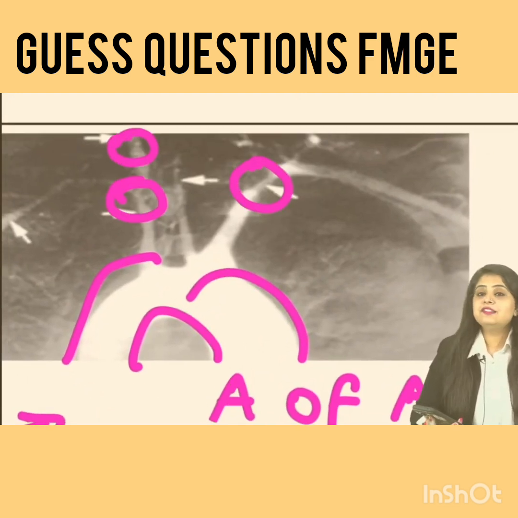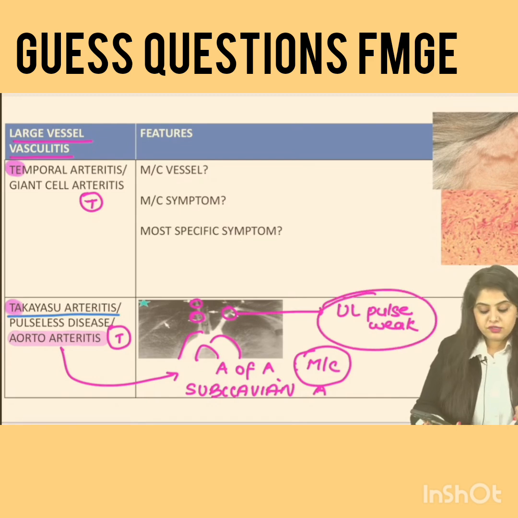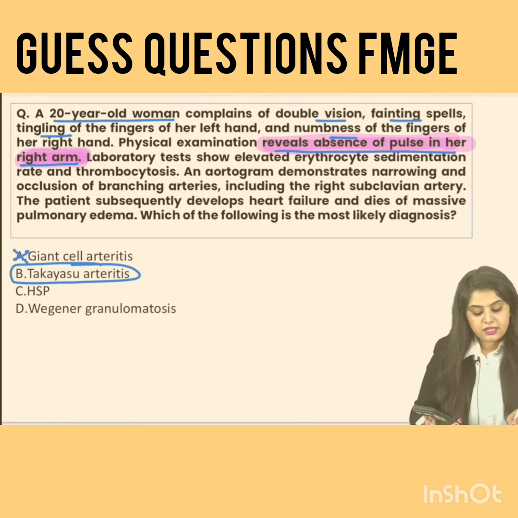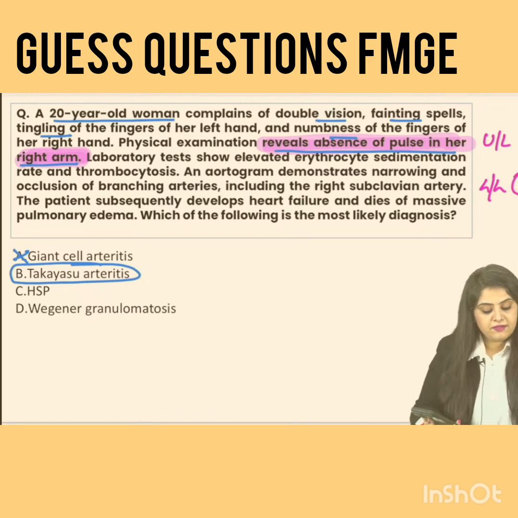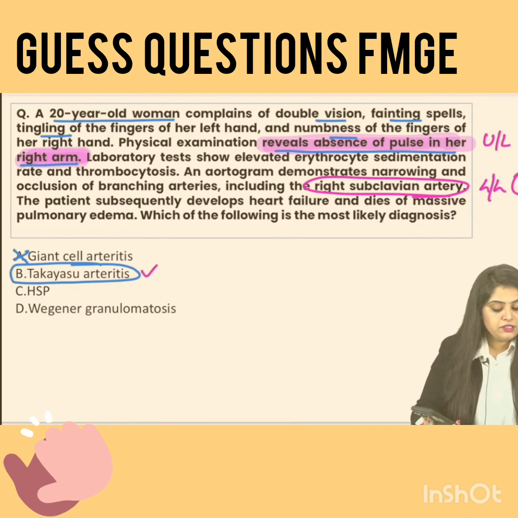They've become very narrow. As a result, if these arteries are getting narrow, the upper limb pulse is going to become very weak. Was this written in the question that the examiner gave me? Absence of pulse in her right arm. I'm repeating once again, it is the upper limb pulse which is going to be weak. Will there be any problem in the lower limb pulse? No, lower limb pulse is going to be normal because subclavian artery involvement means it is going to be an upper limb problem. Very good. I'm so happy that all of you knew this. This was a case of Takayasu.